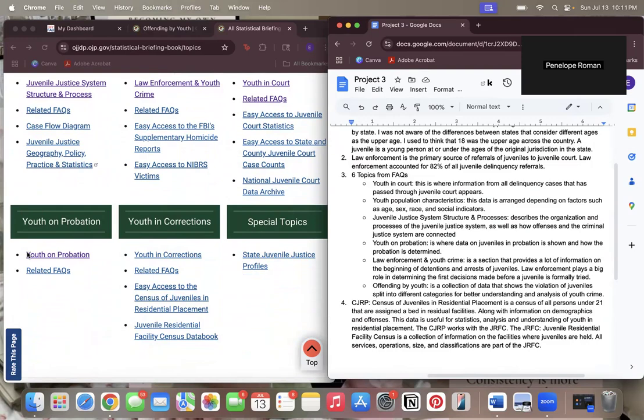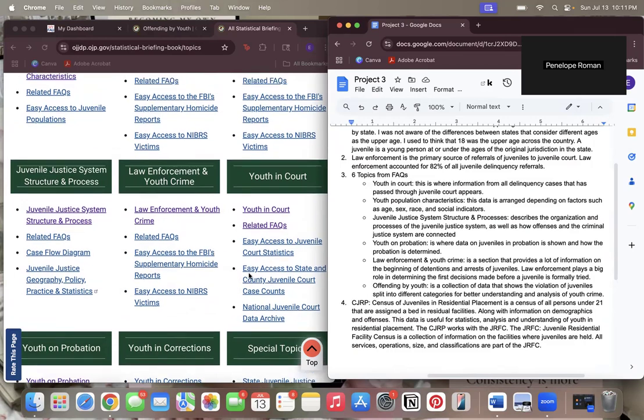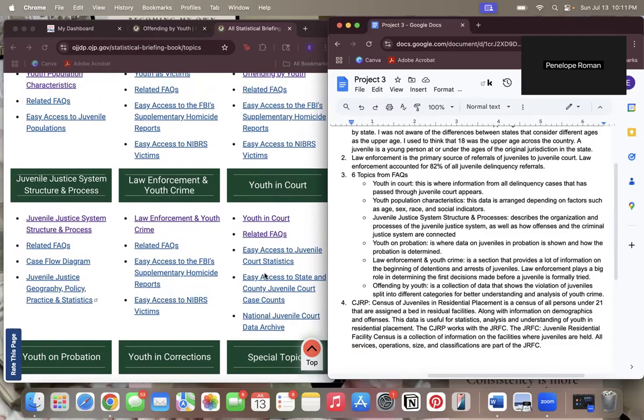Law enforcement and youth crime. This is a section that provides a lot of information on the beginning of detentions and arrests of juveniles, since law enforcement plays a big role in determining the first decisions made before a juvenile is formally tried in the juvenile justice system. Offending by youth is a collection of data that shows the violation of juveniles split into different categories for better understanding and analysis of youth crime.